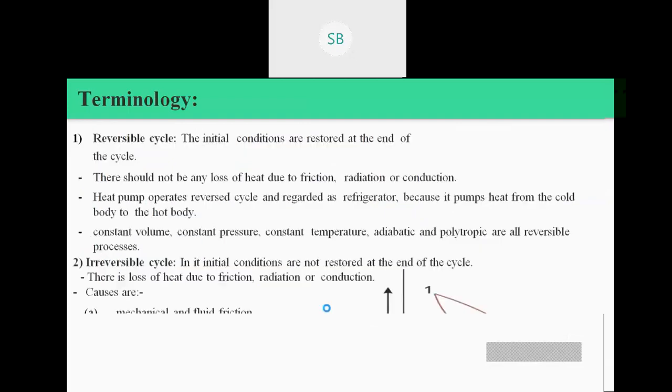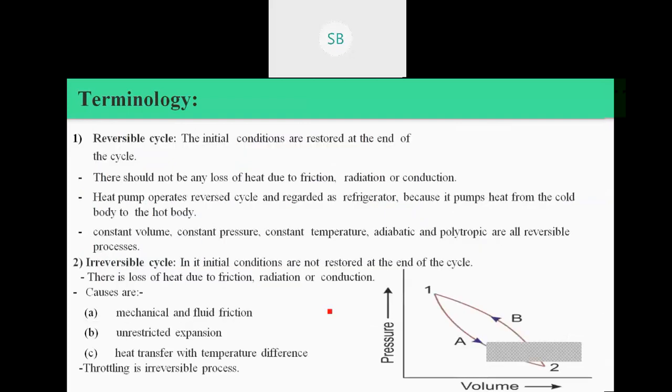Okay, then we are going to see what is meant by reversible cycle and irreversible cycle, or we are going to see what is meant by reversible process and irreversible process. Okay, so here the initial conditions are restored at the end of the cycle. That particular cycle is known as a reversible cycle.